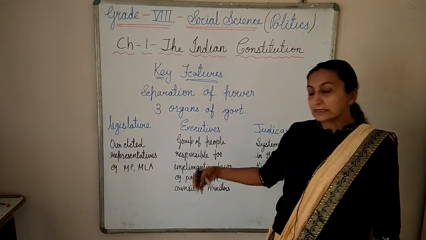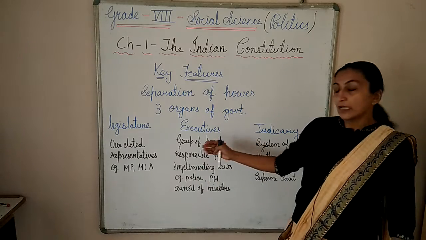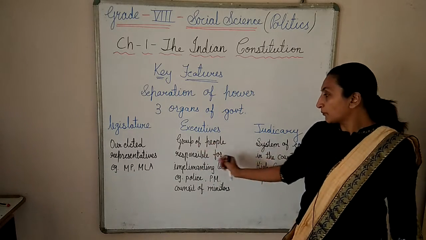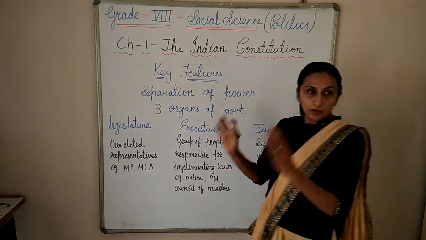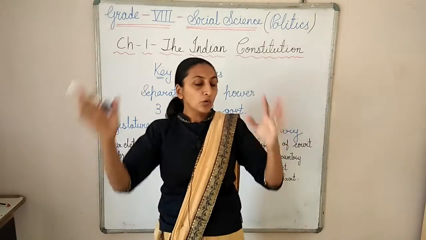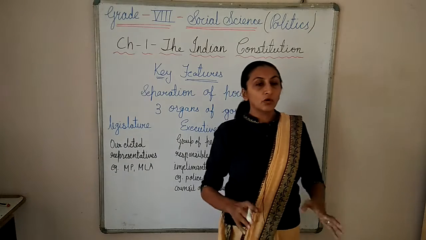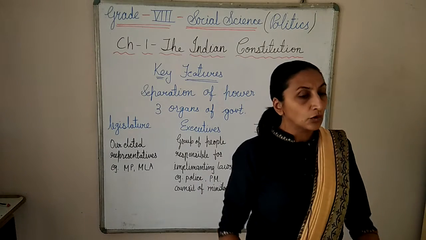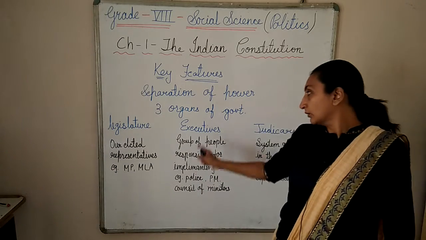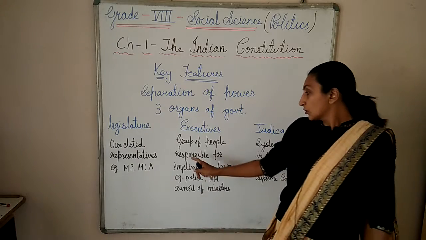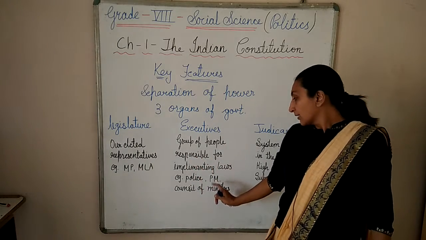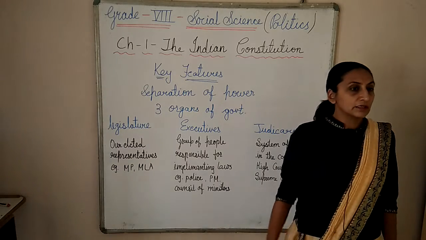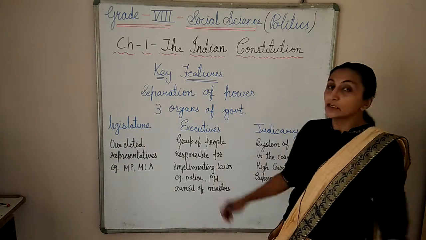Now after that, the second stage is the executives. Executive means a group of people responsible for implementing the laws. Suppose one law is there, but now is the law implemented or not? Whether all people follow the law or not, to see that there are some people, those are counted as executives. So they are responsible for implementing the laws. For example, police, prime minister, council of ministers, all are counted as the executives.